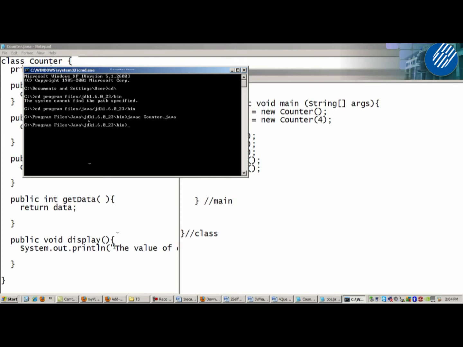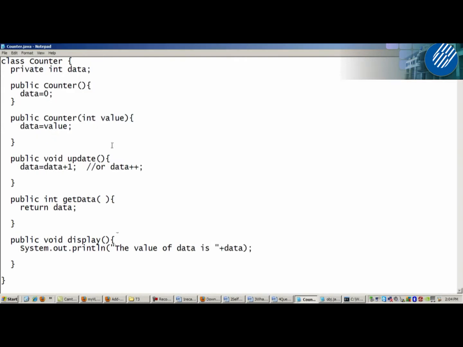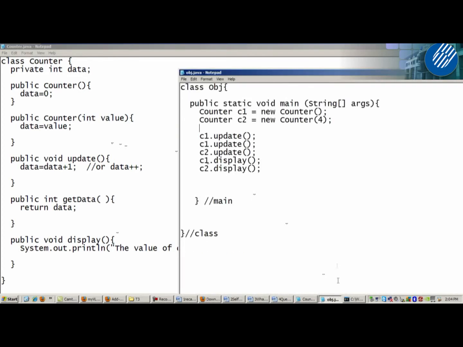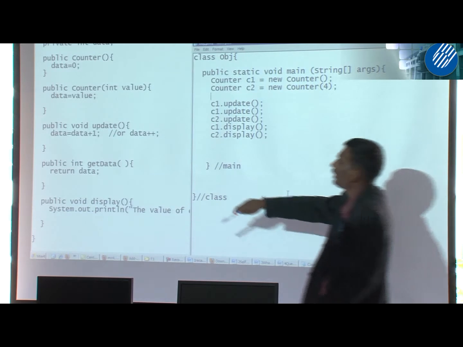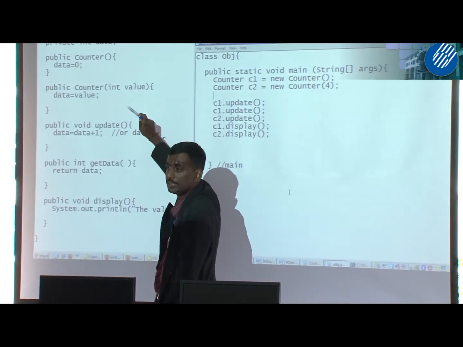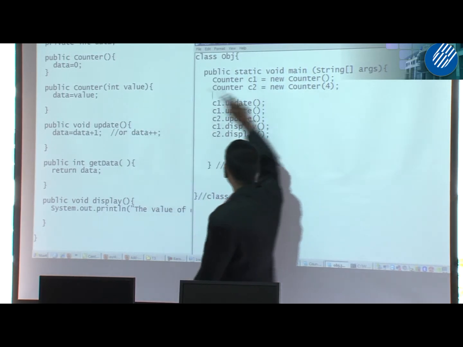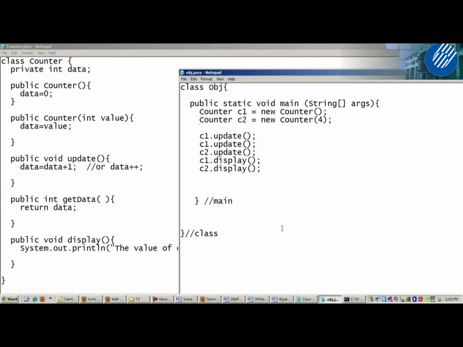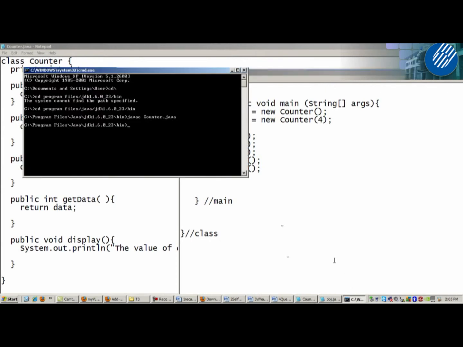Okay, no error. Can you run counter.java? Can you run this program? Cannot, this is just a class definition. Okay, now we go back to obj, we try to compile. Can you execute obj? Yes, because it has main. Okay, no error, so I just type java obj.